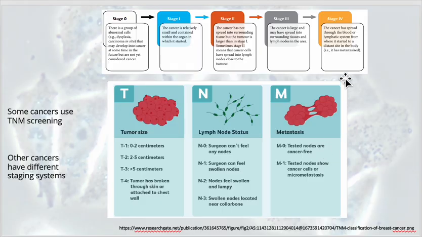So some cancers use this TNM screening. Some others have different staging systems, but just to introduce this to you guys, more important here is the stages. So benign cancers, or something that's benign, would maybe sit in stage 0. If it gets to stage 1, the cancer is relatively small and contained and so forth. But as we increase in stage, sometimes in stage 2, you might see some spread into lymph nodes that are close to the tumor. But then in stage 3, we can start to see perhaps some spread to surrounding tissues. And then finally in stage 4, the cancer has metastasized and moved well beyond where the origin was.